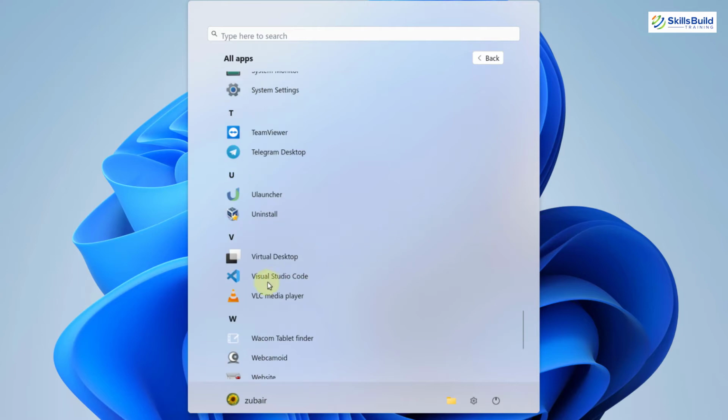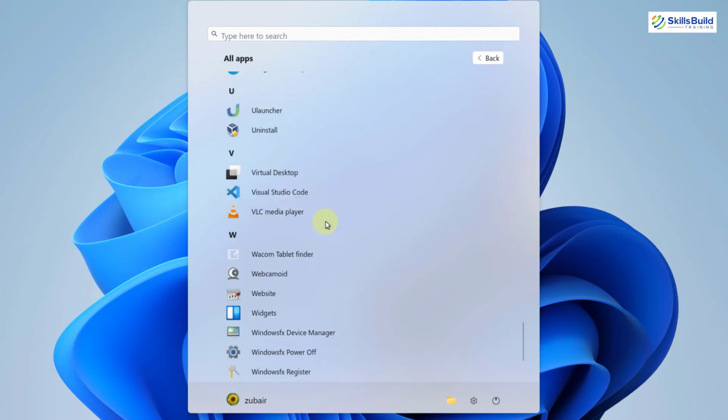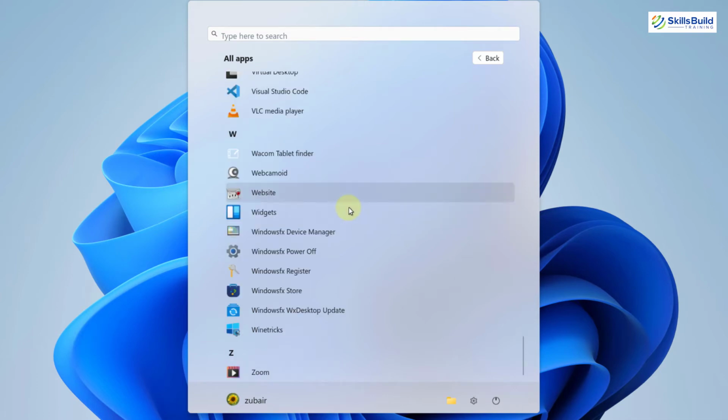If you scroll down, here you have Visual Studio Code and it is installed by default. So many things are pre-installed, meaning we do not have to install a lot of things. And if you scroll down, we also have the VLC media player. At the end, we have Windows FX power off, meaning it is settings. From here you can turn off, power off, log out, or sleep your system.